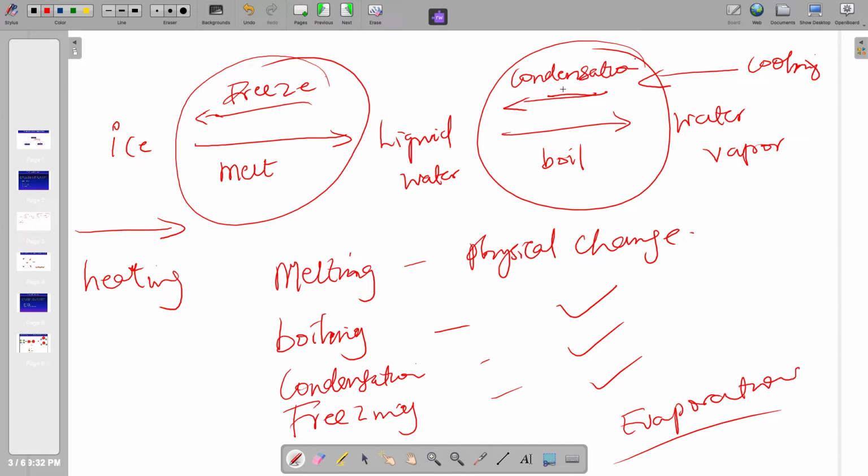The only thing is that in one direction, we are adding energy to increase the kinetic energy of the molecules, and in the other direction, we are removing energy to reduce the kinetic energy of the molecules. Keep in mind that as we are increasing the kinetic energy of the molecules by applying heat, the attractive forces between the water molecules also decrease, weakening the attraction between them. As a result, we can easily have these phase transitions from solid to liquid to gas. So these processes are examples of physical changes.